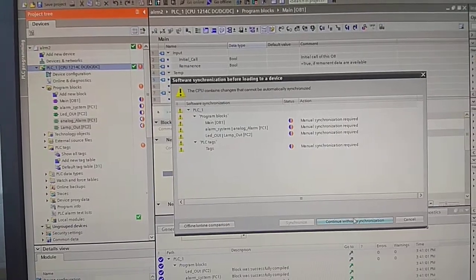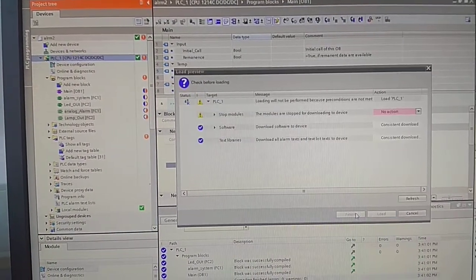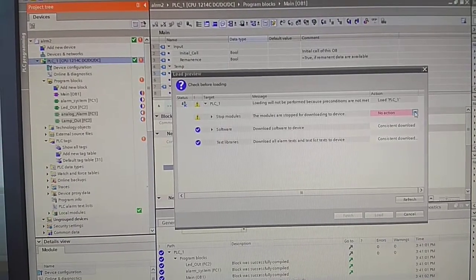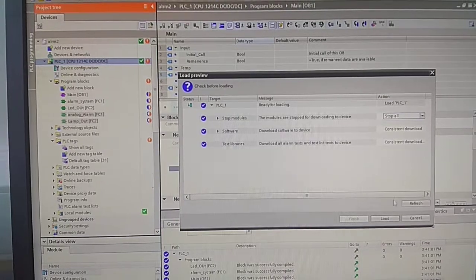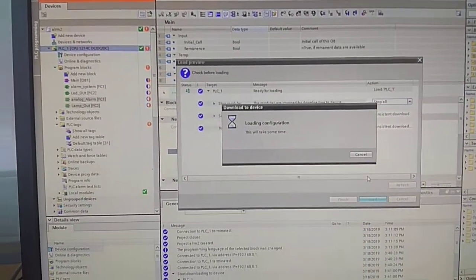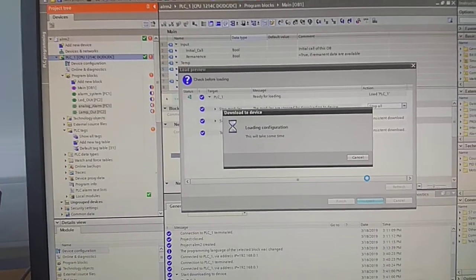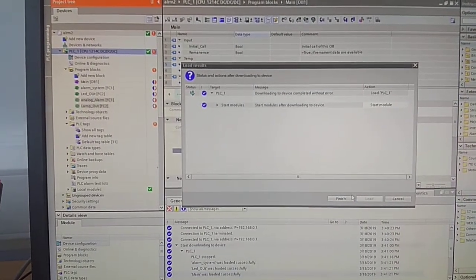It's going to say there's a program already there, so you're just going to say continue without synchronization. Then you say no action, stop all the programs before, and load. And there's finish.